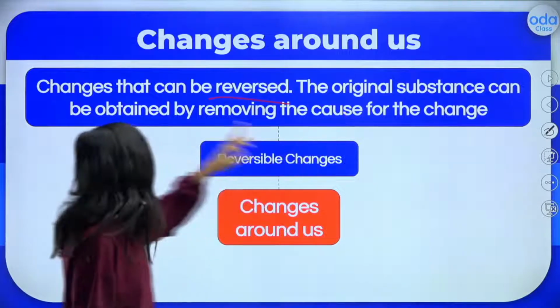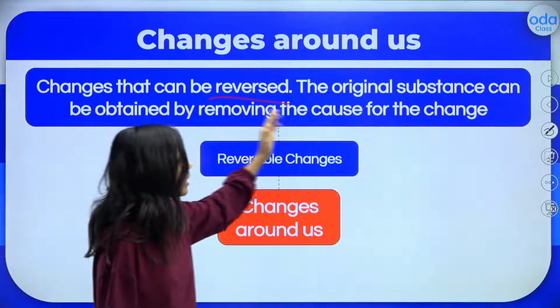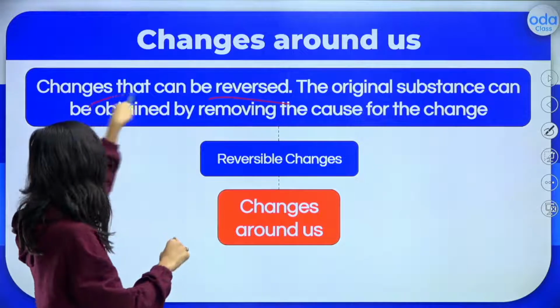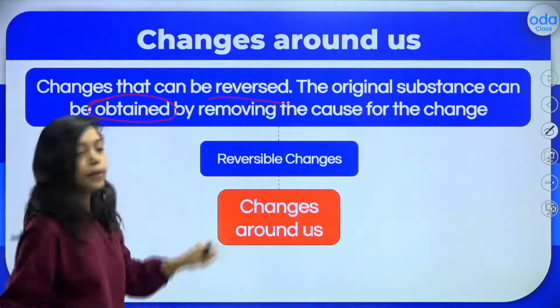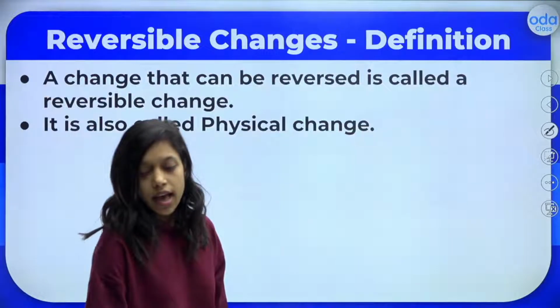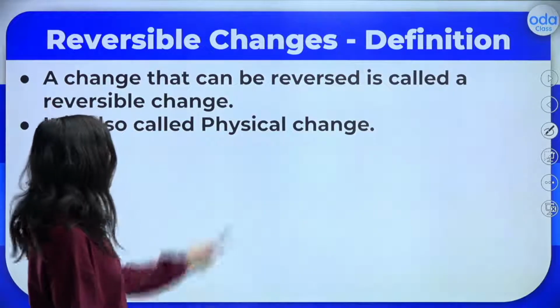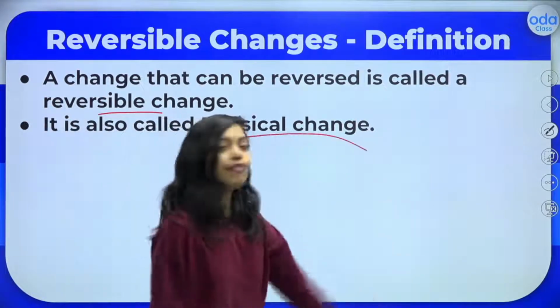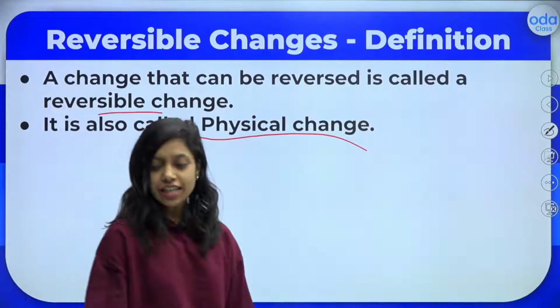The original substance can be obtained by removing the cause for the change. You can get the original substance back. So these are reversible changes, and as I told, a change that can be reversed is called a reversible change. It is also called a physical change because most of the physical changes are reversible.